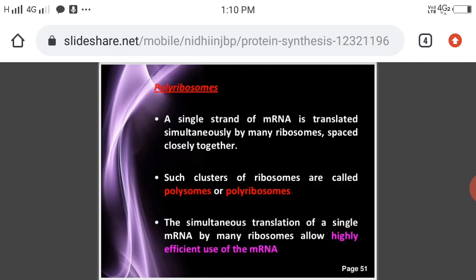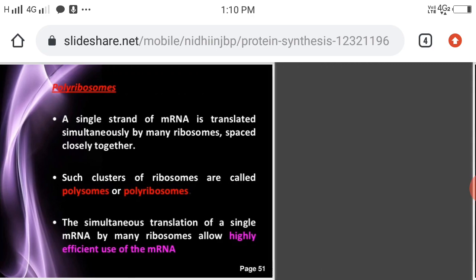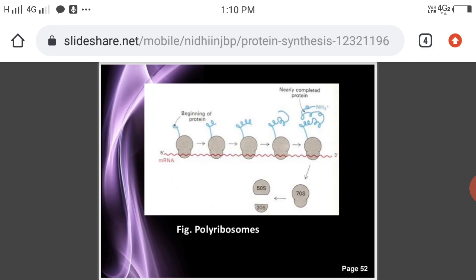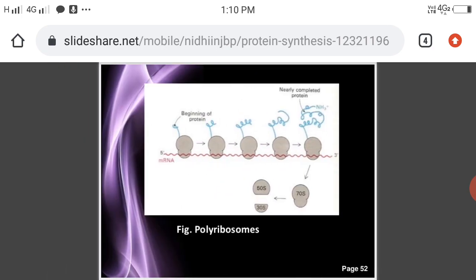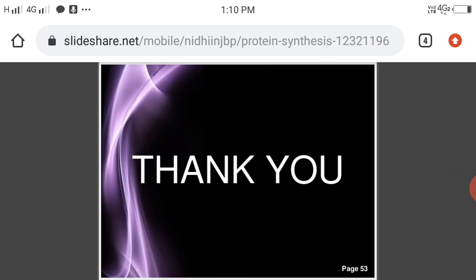And this slide is regarding polyribosomes. This is also very important. This is the complete mechanism of protein synthesis. Go through all these slides and write the notes. If you have any doubts, ask.